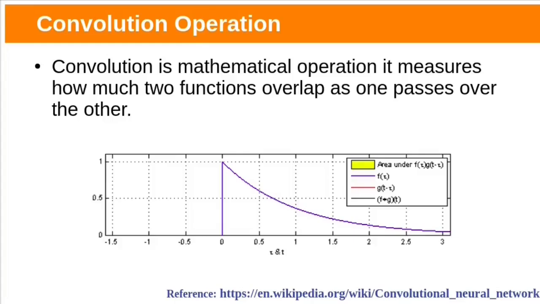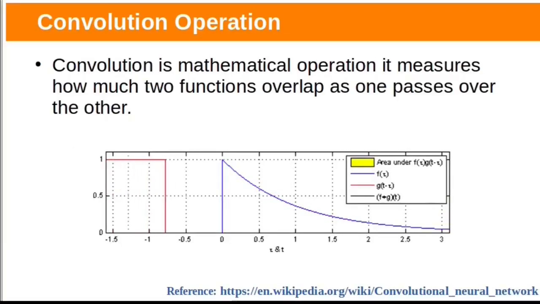A typical CNN consists of an input layer, hidden layers, and an output layer. Hidden layers include special layers that perform convolutions. If a neural network consists of at least one convolution layer, that neural network is called a convolutional neural network. Convolution is a mathematical operation. It measures how two functions overlap as one passes over the other function.